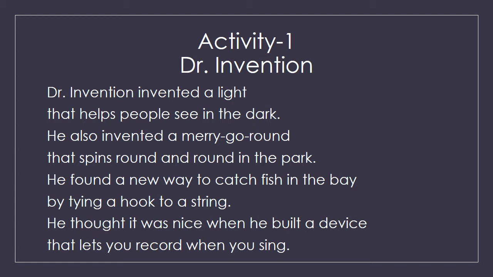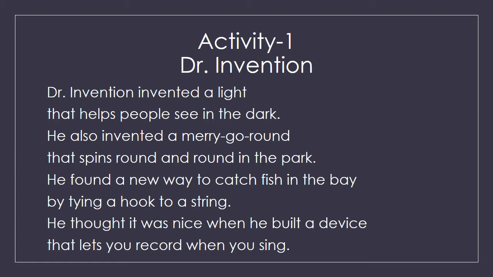He founded a new way to catch fish in the bay by tying a hook to a string. He thought it was nice when he built a device that lets you record when you sing. Then he found a new way. You know, inventions are not just about things, inventions can also be about ideas. So he thought of a new way to catch fish in the bay.